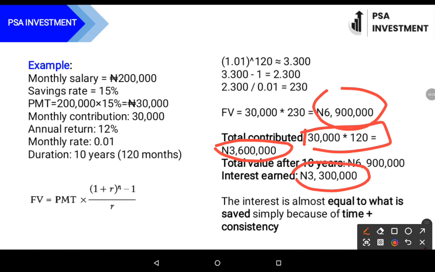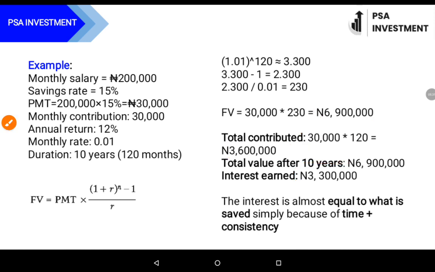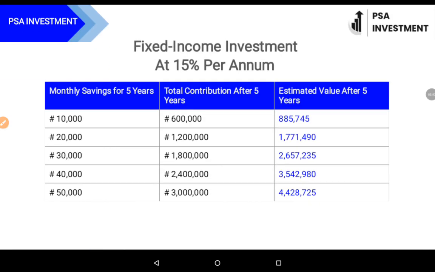Without further ado, let's look at one important aspect, which is the interest amount, which is equal to what is saved simply because of time and consistency. Let's look at a more realistic example from Nigeria, annual return, where we have rates ranging from 15 to 16%. So considering the 15%, if I as a civil servant determine to save 10,000 naira out of my